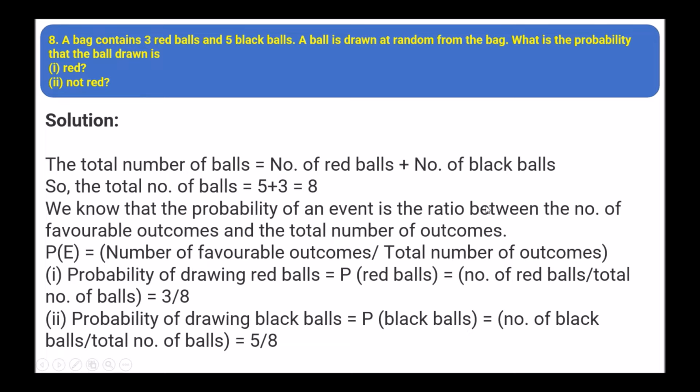We know that the probability of an event is the ratio between the number of favorable outcomes and the total number of outcomes. First, the probability of drawing a red ball: P(red ball) equals the number of red balls upon the total number of balls, that is 3 upon 8. Probability of drawing a black ball: the number of black balls is 5, so 5 upon 8.